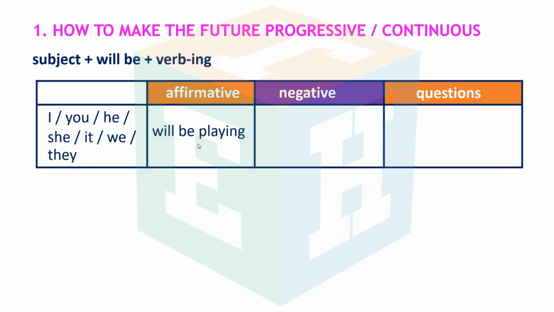Affirmative: will be playing. Negative: will not or won't be playing. I will not or I won't be playing. You will not or you won't be playing. We will not or we won't be playing, etc.